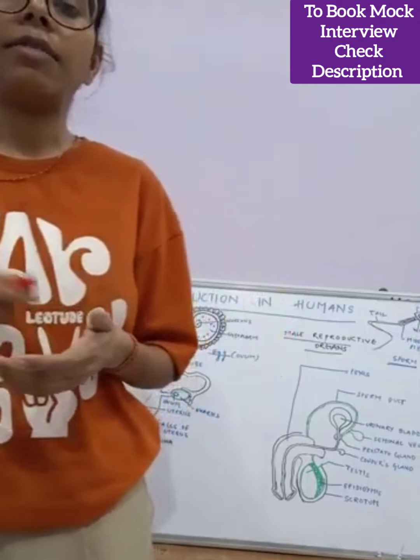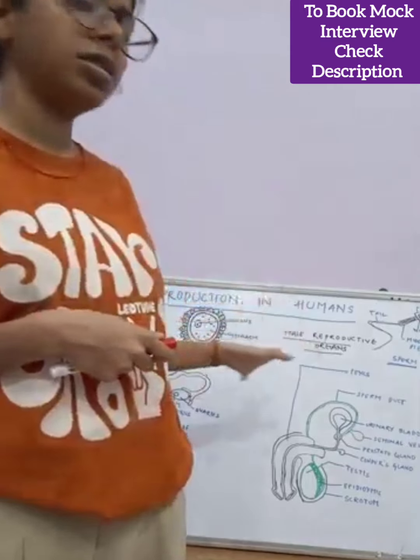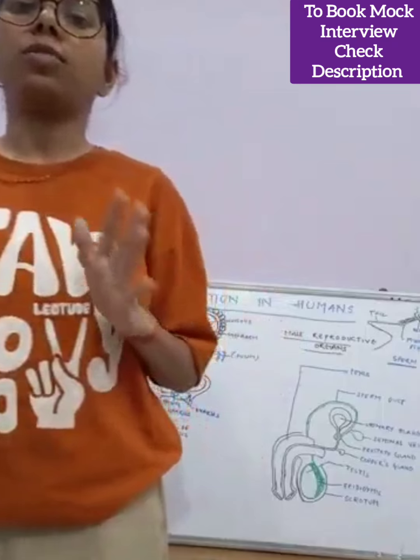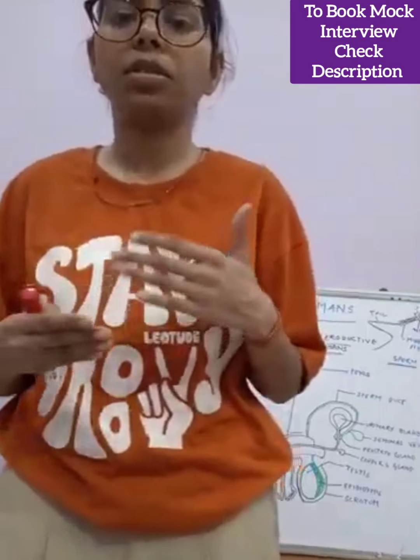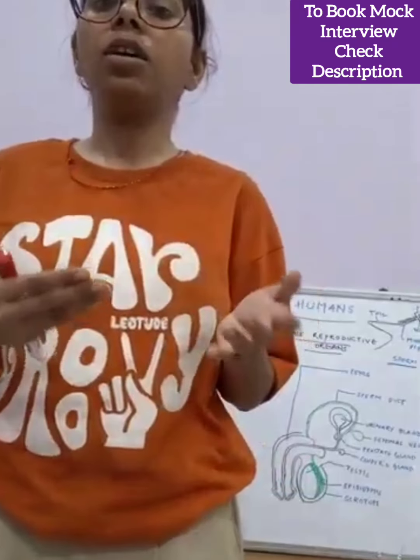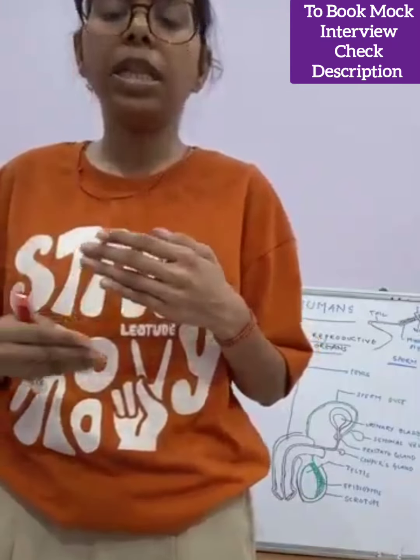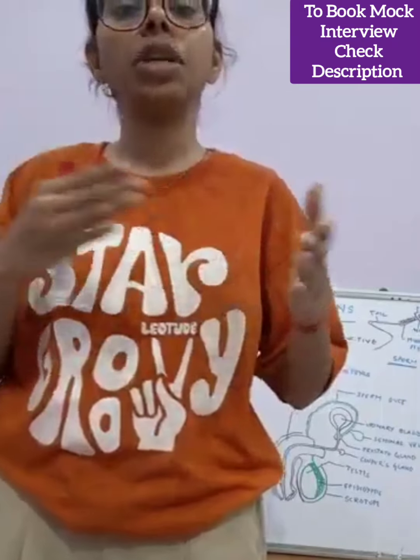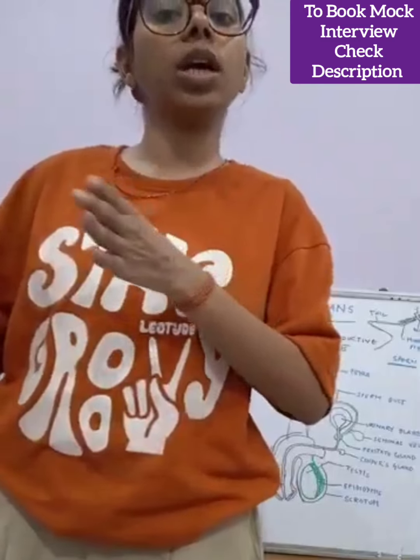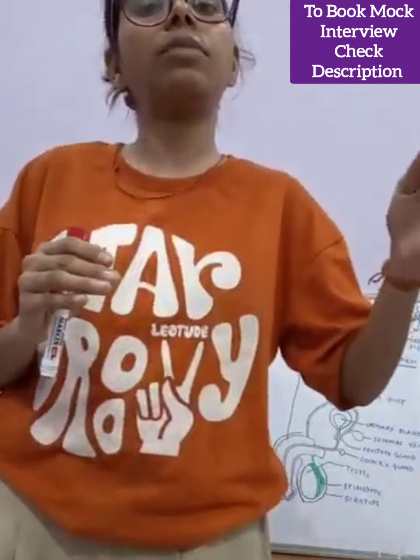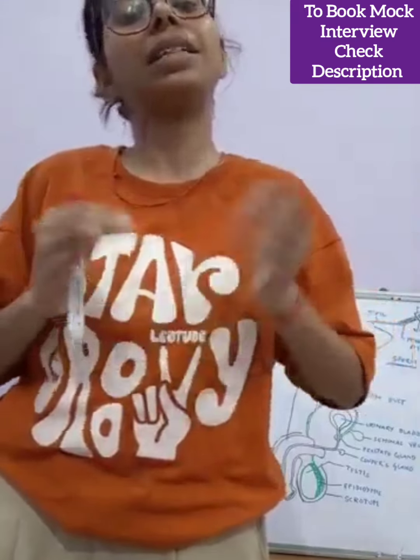I have chosen human reproduction for today's topic. So first of all, what is reproduction? Reproduction is a process in which an organism gives rise to a new individual of its own kind. Of its own kind, what does it mean? It means that humans will give rise to humans only, and that particular animal will give rise to a baby like them only.